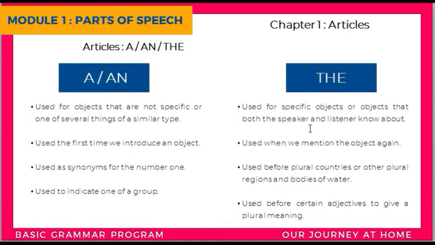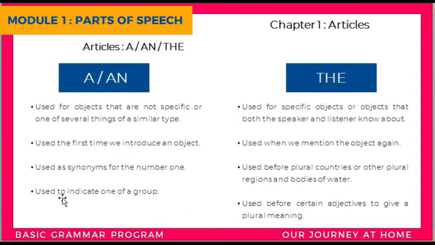Then a or an is used as synonyms for the number 1. So that means a non-specific object. For example, they bought a computer. And the is used before plural countries or other plural regions and bodies of waters. For example, the Netherlands.